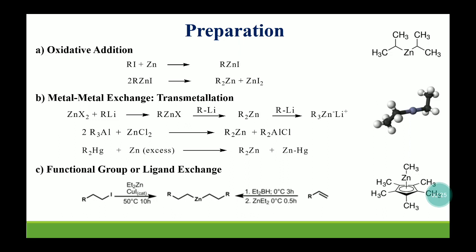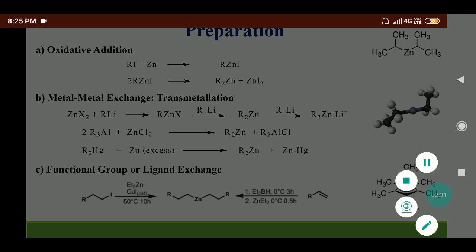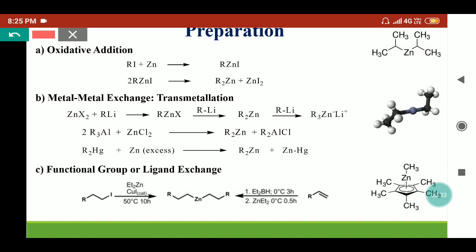Now coming to the preparation part, organozinc compounds can be synthesized by three different methods. First is the oxidative addition method, where zinc metal is used to react with alkyl iodides and it provides the organozinc compounds. In the first reaction, zinc metal is treated with the alkyl iodide, which provides the alkyl zinc iodide complex. So zinc is converting from the 0 oxidation state to the +1 oxidation state here. So it is known as the oxidative addition method.